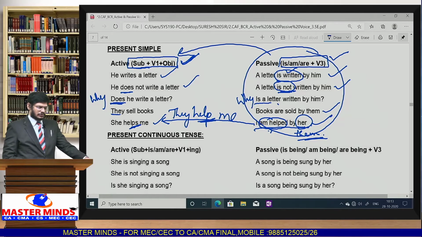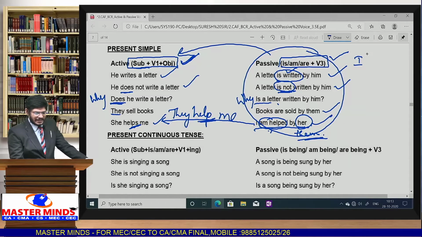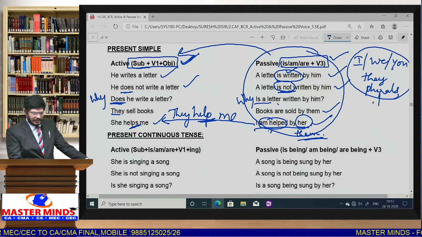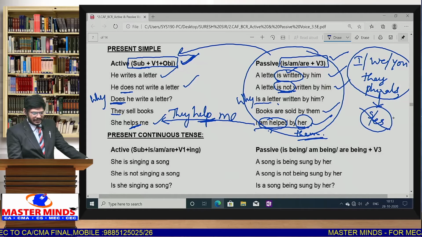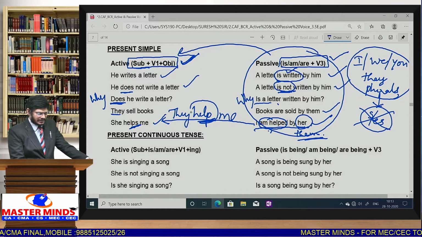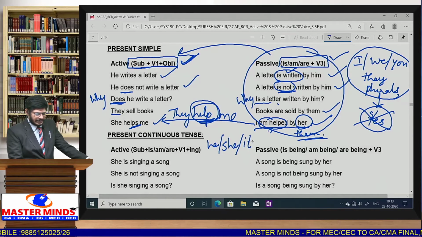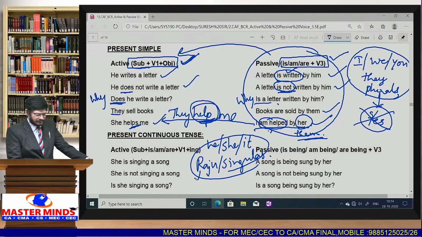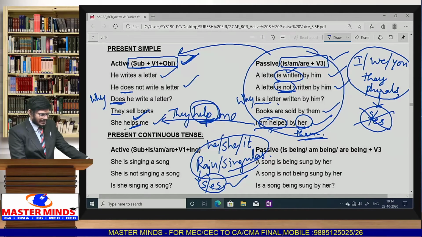This is the simple present rule. Now you have to know the simple present rule. What is that simple present rule? Some subjects like I, we, you, they, and plurals do not take S or ES. For this we should not take S or ES. So we did not use S or ES here. Then when to take S or ES? He, she, it, any names like Raju, and singulars. So here we have to take S or ES. So in these cases we use S or ES. So that is the reason why we use S here.